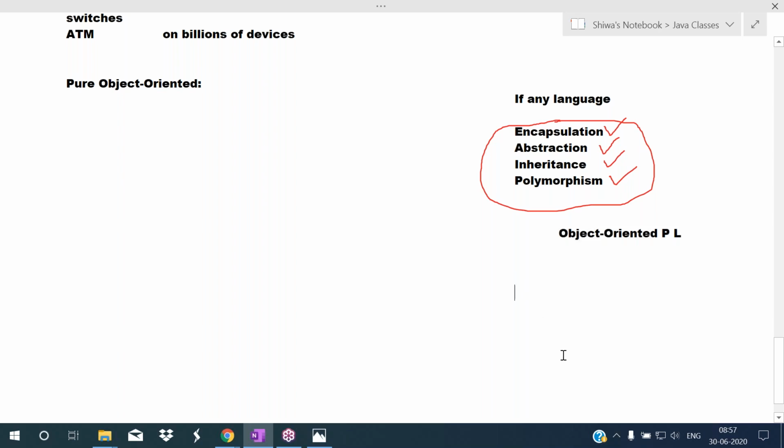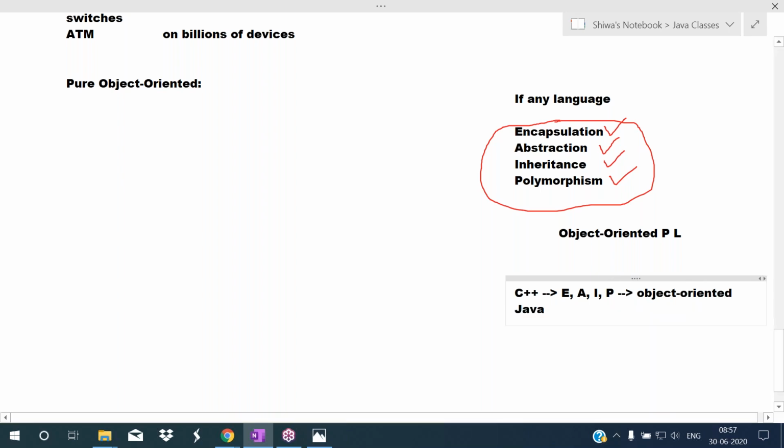See, before Java, we were using another language, C++. The C++ language supports encapsulation, abstraction, inheritance, and polymorphism. So you can say C++ is an object-oriented programming language.